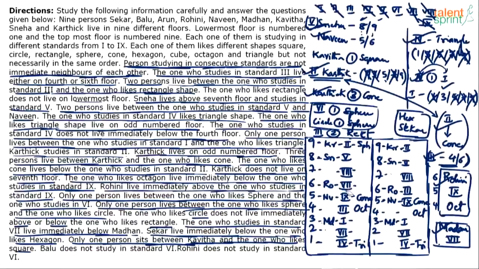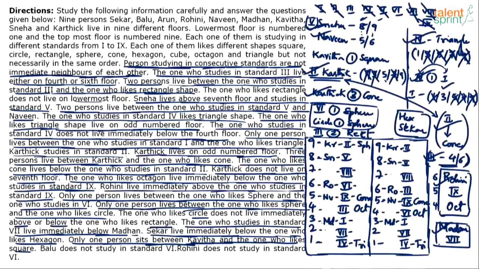This should not be there. You understand, this is going to be either this is 6th standard or this is 6th standard, right?